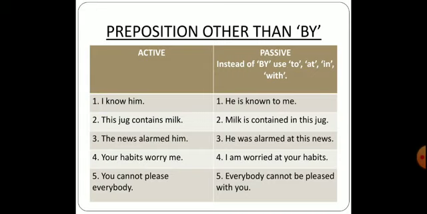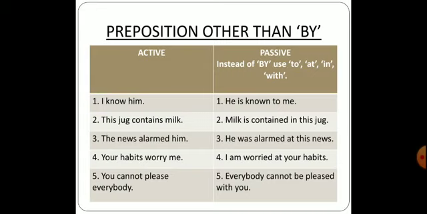In the passive form, instead of using by, we are supposed to use to, at, in and with. Now the first sentence over here is I know him. So you will be writing in this way, he is known to me. Now him is the object over here.